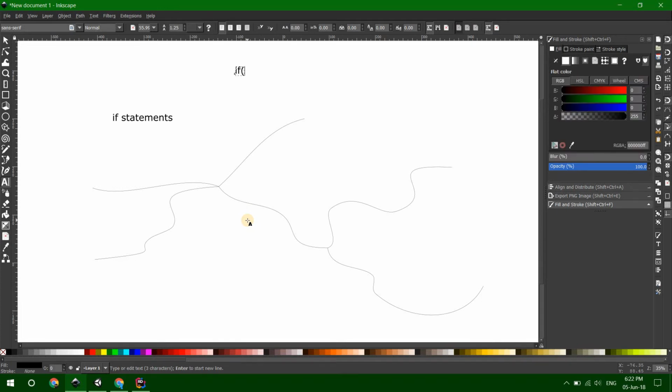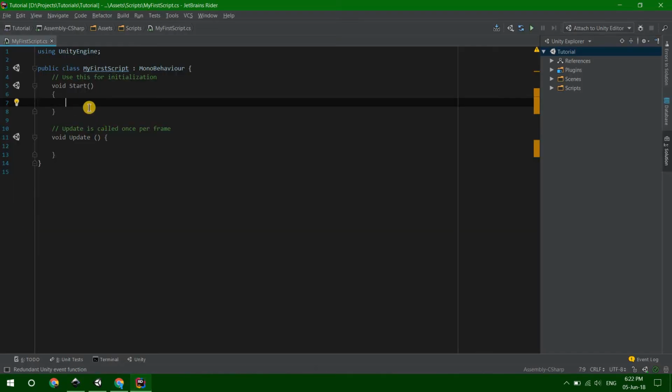So we put if, then we put a condition in here, and then we open brackets and we type here else if, another condition, and like this. Okay. So that is the most used pattern of using if conditions. Okay. So let me show you an example.